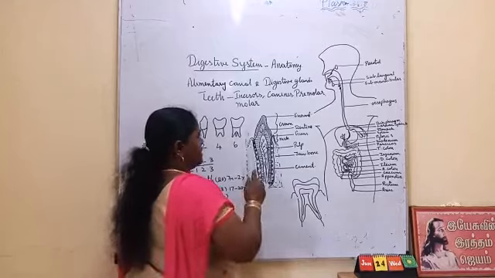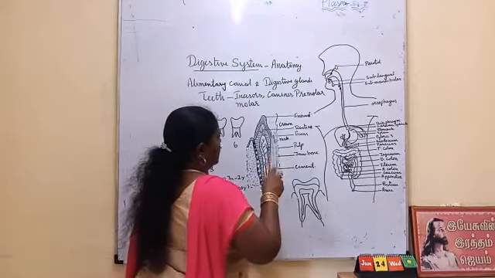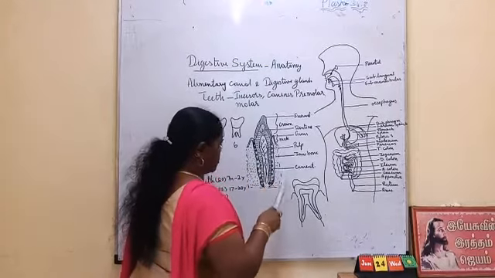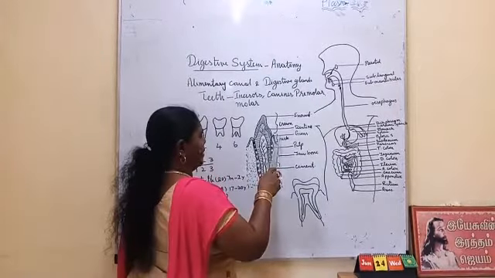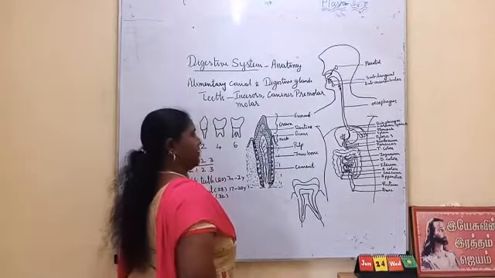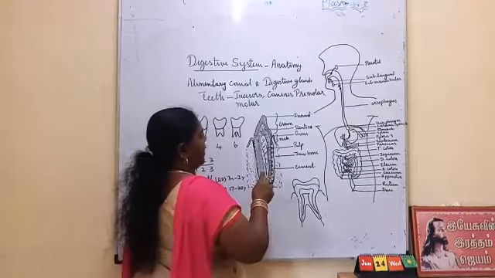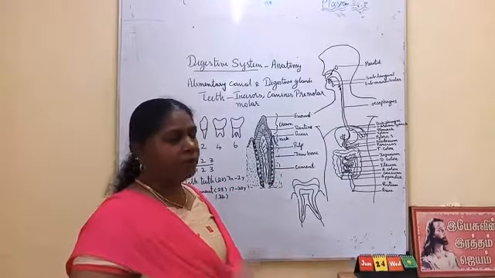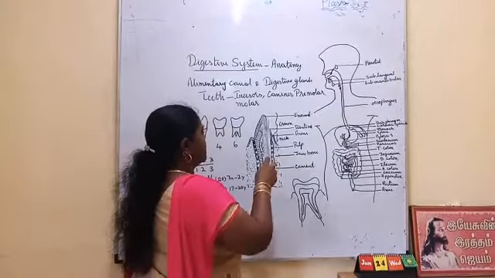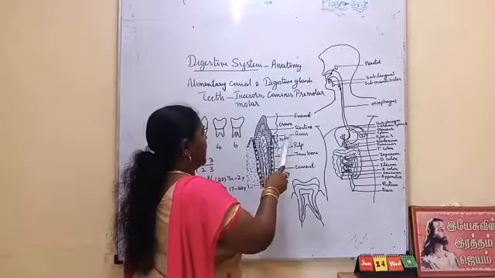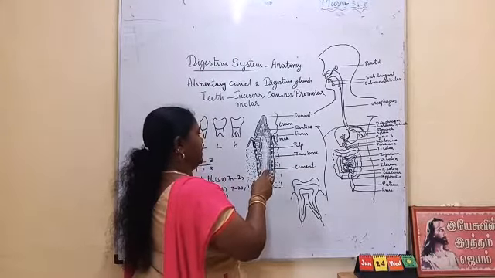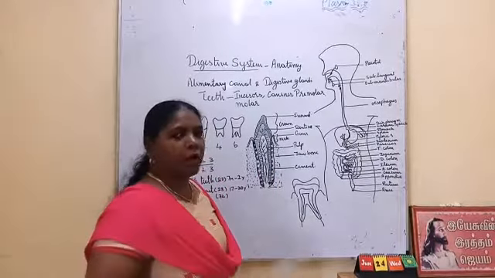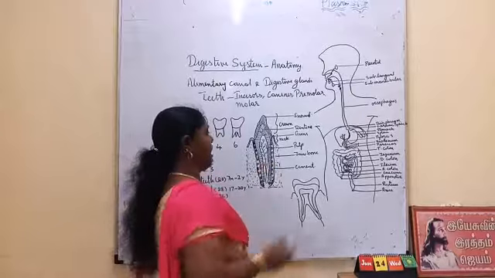So the tooth has a crown, neck and root. Crown, neck, this part is root. The crown has enamel. This enamel is the hardest part. Okay, and it is followed by another hard part, dentine. This dentine is harder than bone, but it is not harder than the enamel.